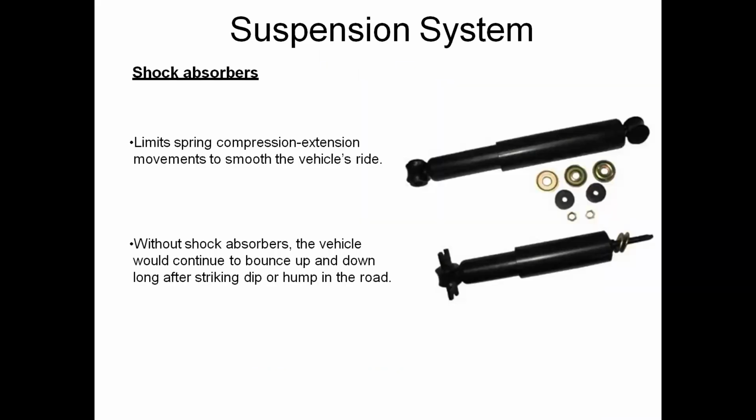Okay, so without shock absorbers, the vehicle would continue to bounce up and down long after striking a dip or hump on the road. If we are not using shock absorbers on the automobile vehicles, bumps and bounces occur long after striking dips or humps, the vehicle can be damaged, and the passenger also suffers.